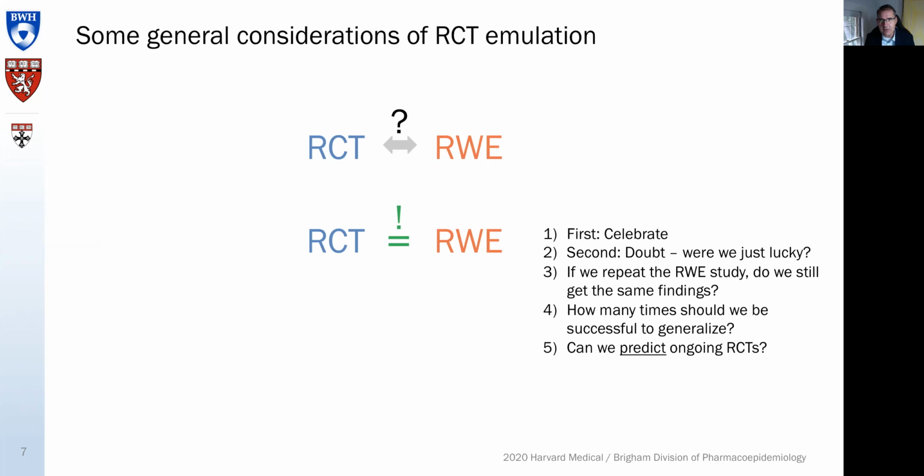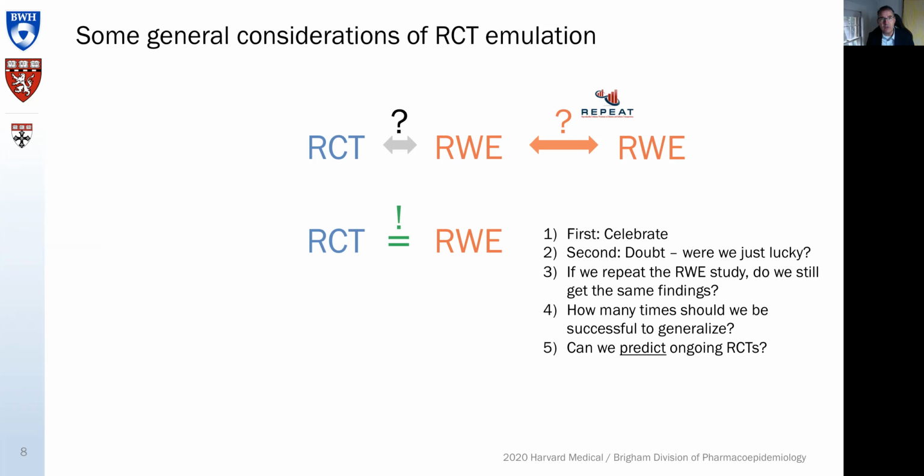If we would repeat this study, the real-world evidence study, do we still get the same finding? To some extent, the repeat projects by Shirley Wang and other projects are getting at that: how reproducible are our real-world evidence studies, even in the best circumstances? And if we do get the same findings, how many times should we successfully do that in order to generalize our conclusion that, yes, real-world evidence can actually emulate RCTs and come to the same conclusion?